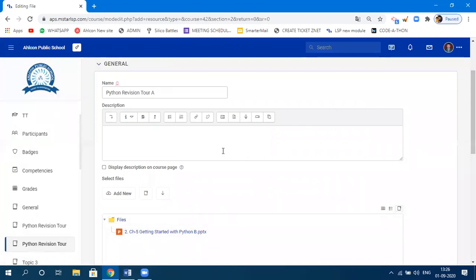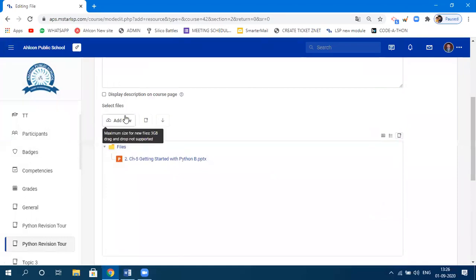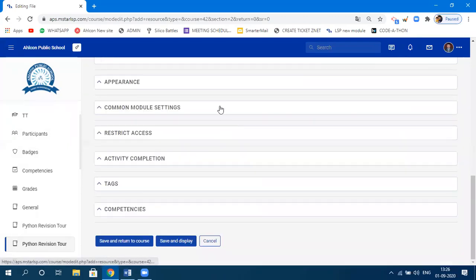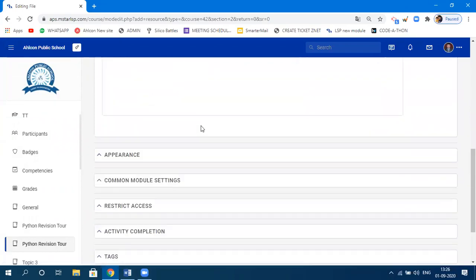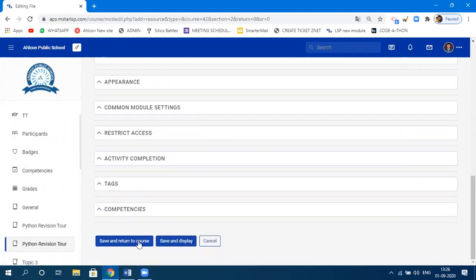What you need to do is click on add activity or resources. When you click on it, this page will appear. You need to specify the name and you need to choose the file. How? By clicking add new. As you click on add new, it will ask you to upload the file. Choose the file and click on upload. The file will be uploaded here, right? And finally, you need to click on save and return to the course.